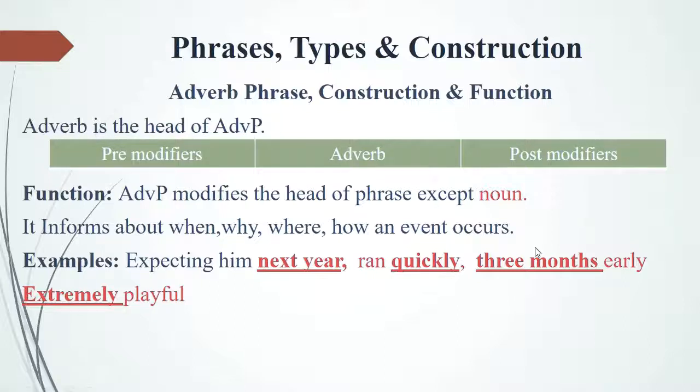Quickly. And extremely playful tells how much something is playful, and the answer is extremely playful. Here, the adverb phrase is talking about some events and telling us where, how and when these events occur.